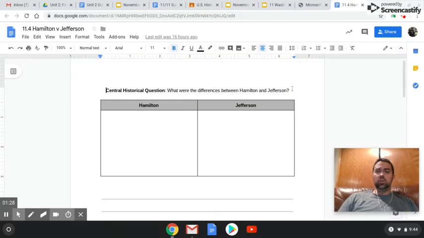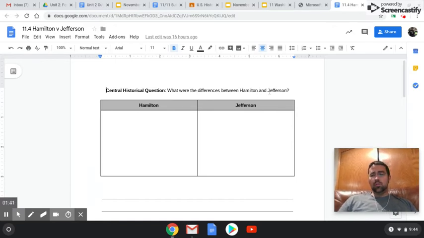The central question you're going to answer today, and what you're essentially learning about, is Washington sets up this administration, but then what emerges out of it is our two-party system, with Alexander Hamilton being the leader of the Federalists, and then Thomas Jefferson leading our Democratic Republicans. And so this break happens in our cabinet. And that's what the PowerPoint is about: Washington establishes a cabinet. These two guys are in there, among other people, and then there are fractures that happen over three major topics. And so that's what you're going to look at.